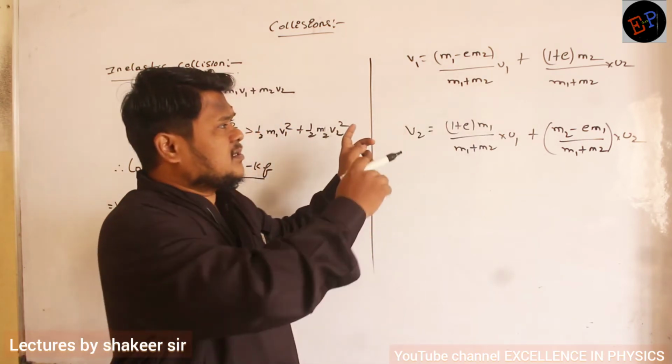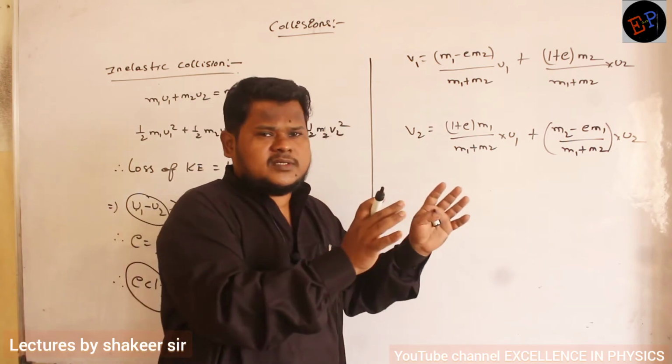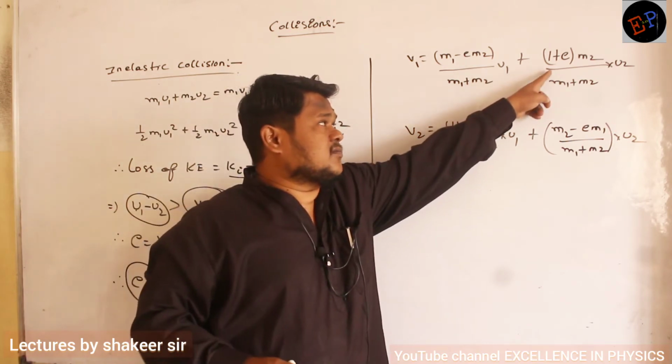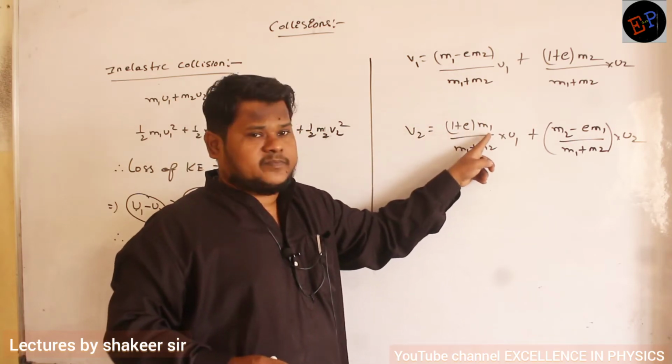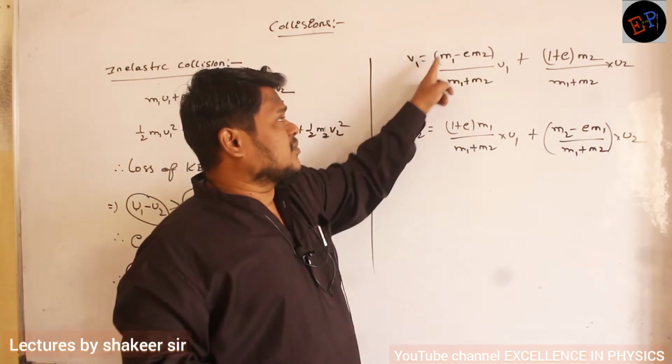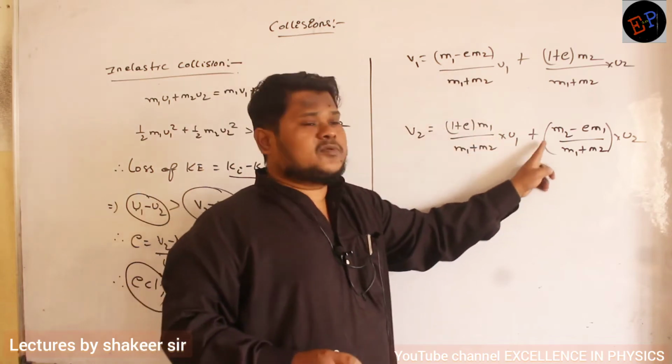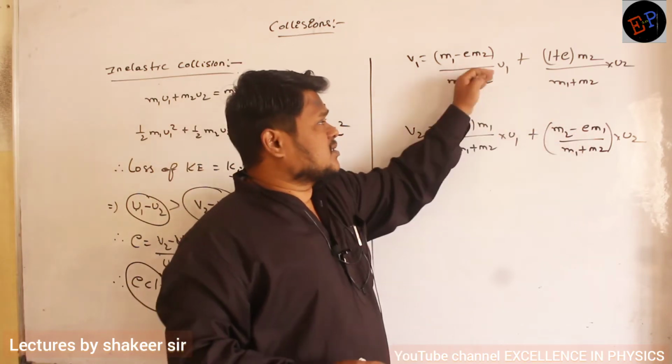Clear, no? Then in the second equation, just interchange. Here I have to write (1 plus E) into m2, no? Take this equation here: (1 plus E) into m1. Here I will write m1 minus E m2, no? Here I have to write m2 minus E m1. Okay? So these are the equations.